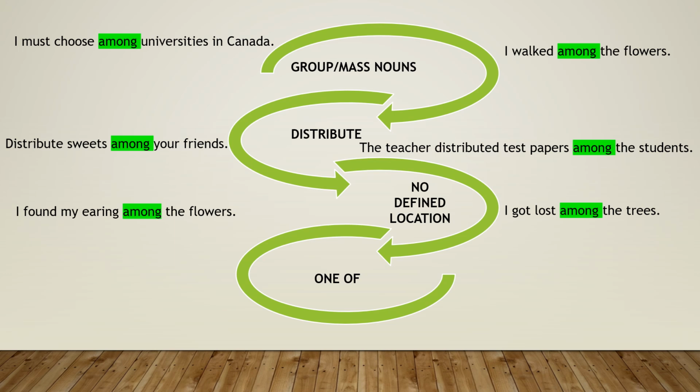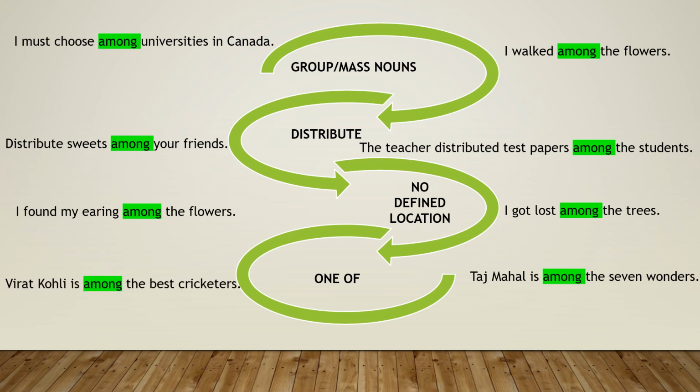And the last one is one of. For example, Taj Mahal is among the seven wonders. That means one of the seven wonders of the world. That's why we have used among here. Or Virat Kohli is among the best cricketers. Whenever we talk about top cricketers of the world, Virat Kohli is one of them.